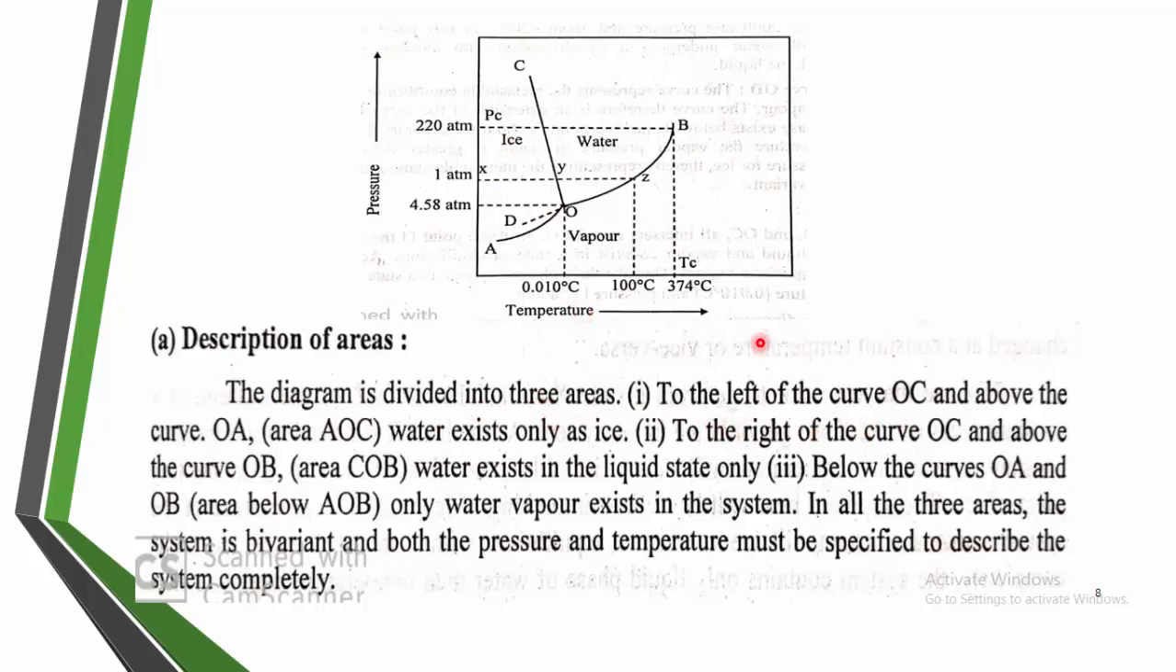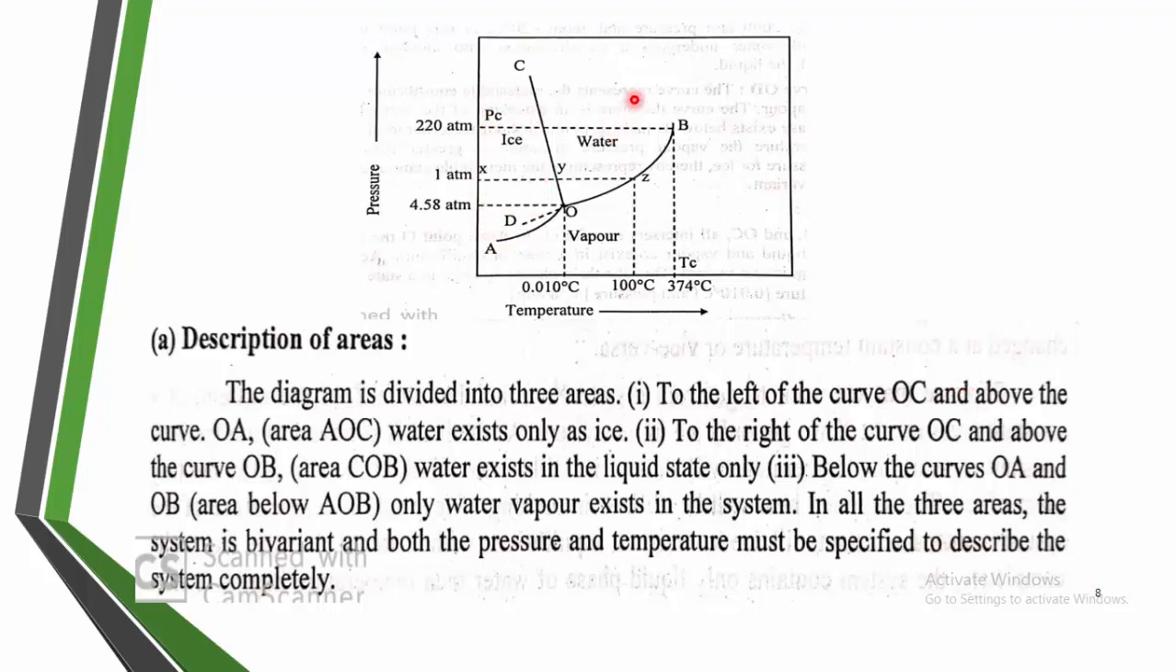So that is, see, the left of the curve OC. Here it is OC, and here it is OA above. Left of this OC curve and above this OA curve, this is the area AOC. In AOC, the water exists completely in the ice form. That is, H2O exists in the ice form in this area.